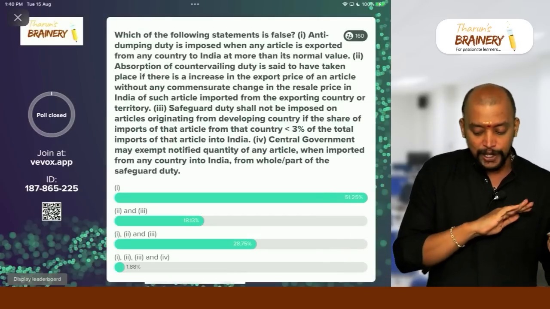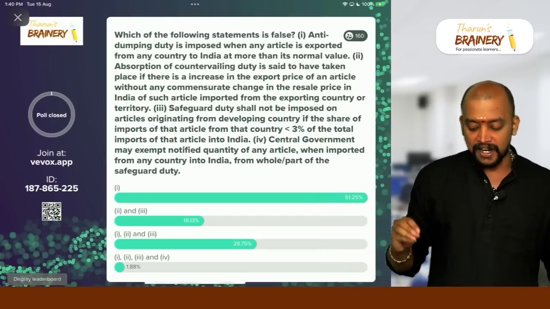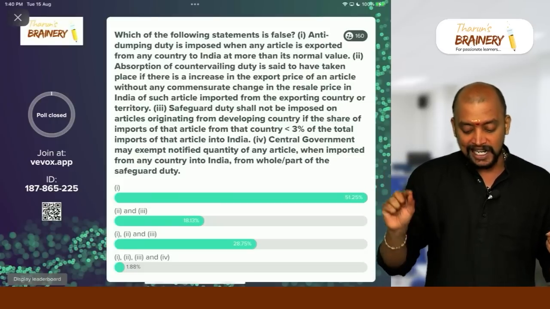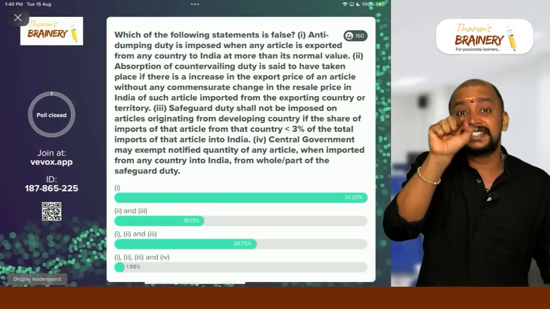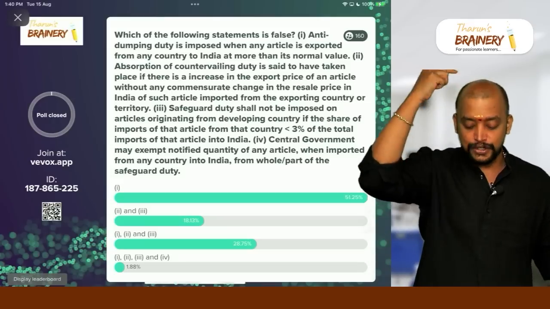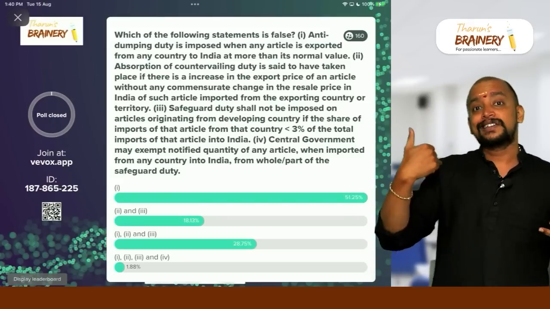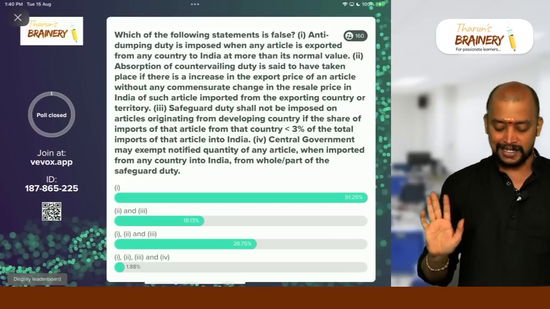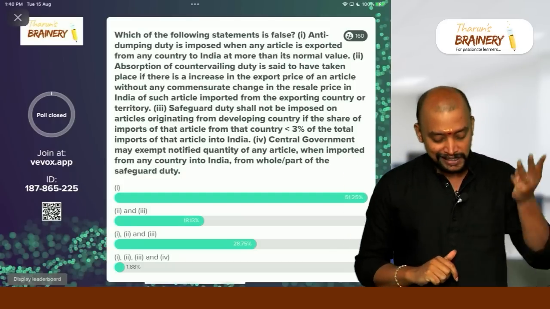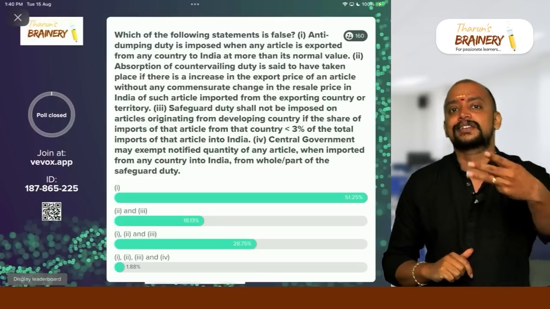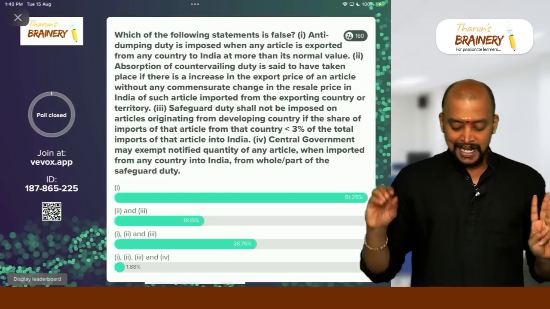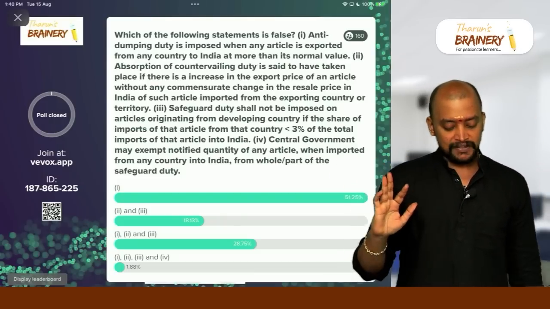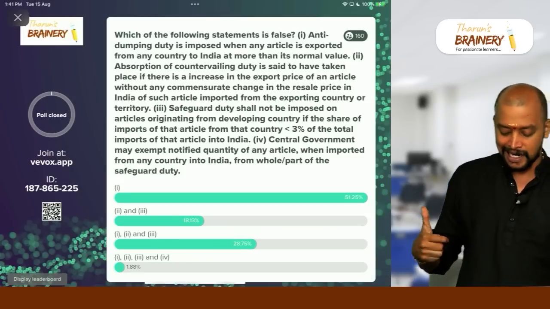Safeguard duty shall not be imposed on articles originating from a developing country if the share of imports of that article from that country is less than or equal to 3%. So, third one also wrong. Less than or equal to 3%, not less than 3%. So, first, second, third, everything is wrong except for the central government may exempt notified quantity of any article when imported from any country into India.